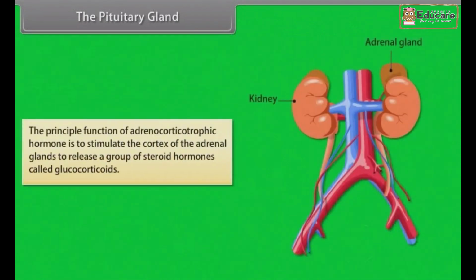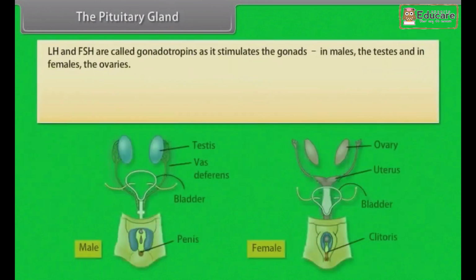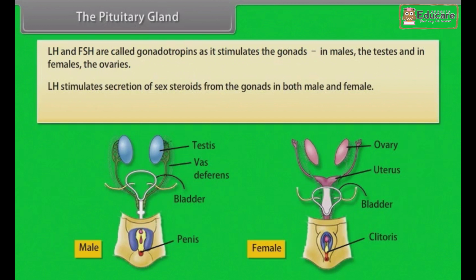The principal function of adrenocorticotropic hormone is to stimulate the cortex of the adrenal glands, to release a group of steroid hormones called glucocorticoids. LH and FSH are called gonadotropins as it stimulates the gonads, in males the testes and in females the ovaries. LH stimulates secretion of sex steroids from the gonads in both male and female.